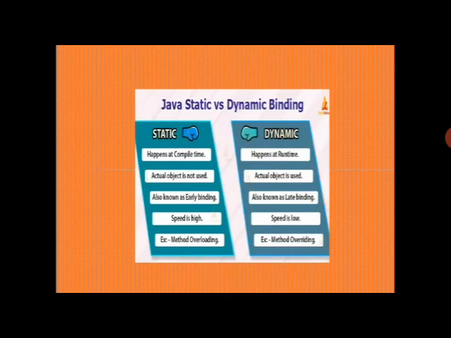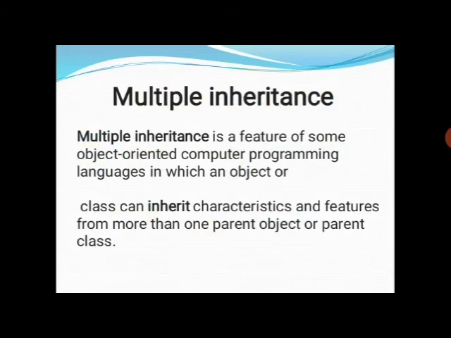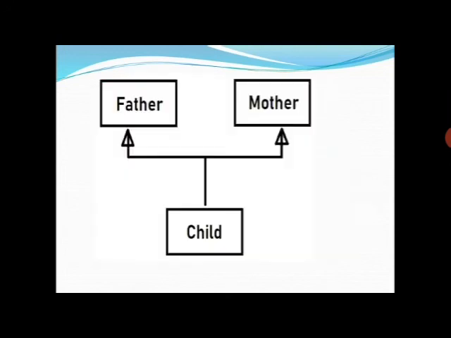Multiple inheritance is a feature of some object-oriented programming languages in which an object or class can inherit characteristics and features from more than one parent object or parent class. Okay, children? See the picture. The child has properties from father and mother both. That is multiple inheritance.